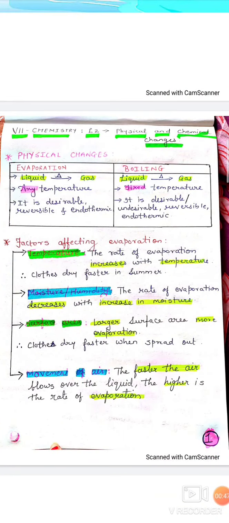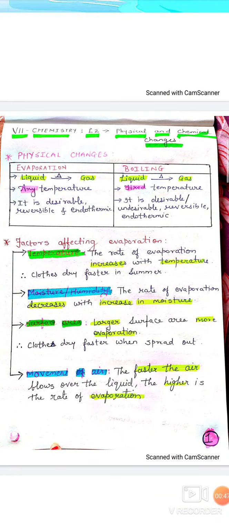The fourth most important factor is movement of the air. The faster the air blows over the liquid, the higher is the rate of evaporation. It means if air is blowing at a faster rate, the speed of evaporation will also increase. I hope till here it's clear. So dear students, you must have understood the difference between boiling and evaporation. Now let's go to the next type of change.